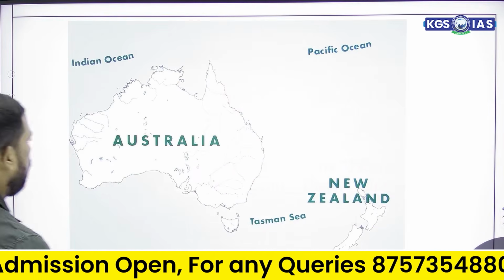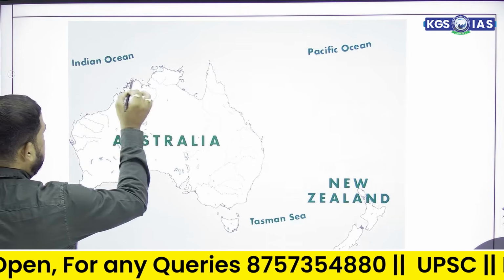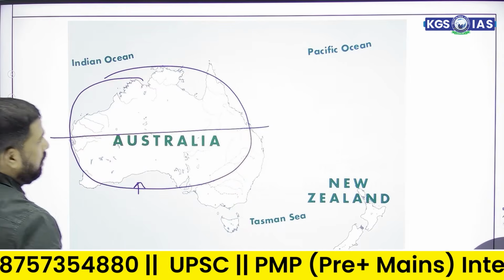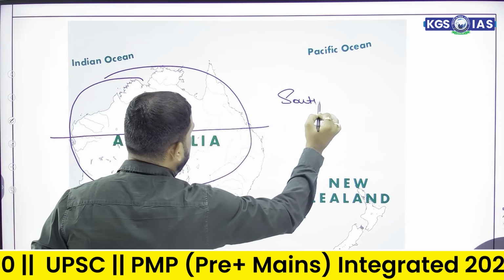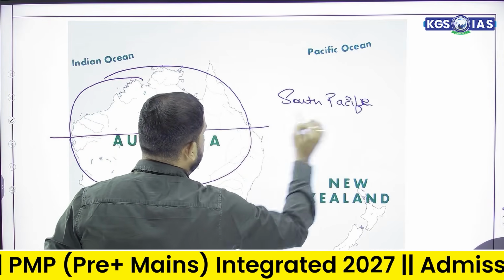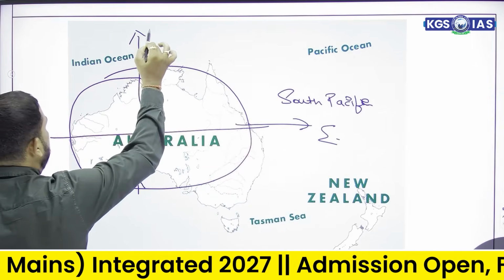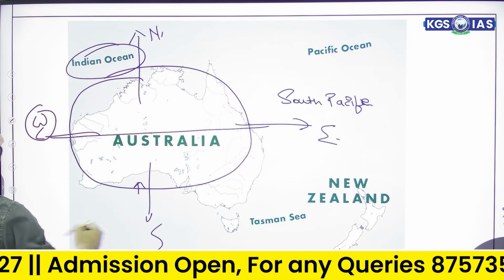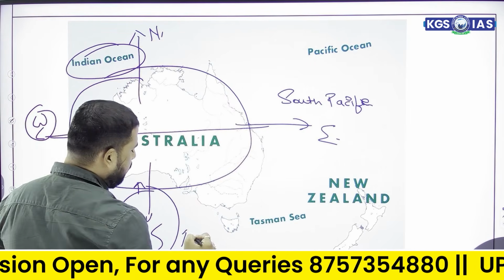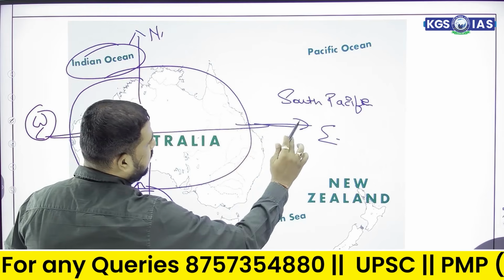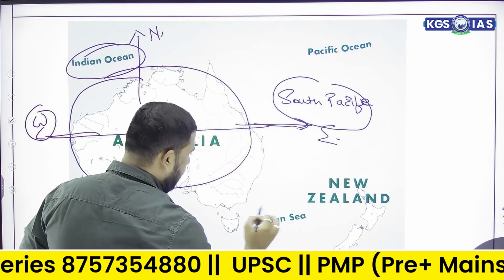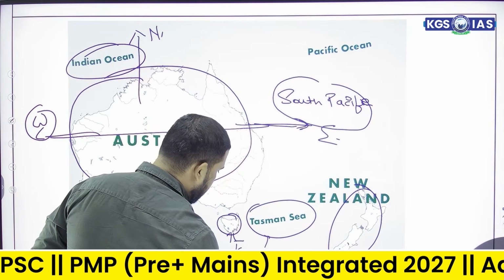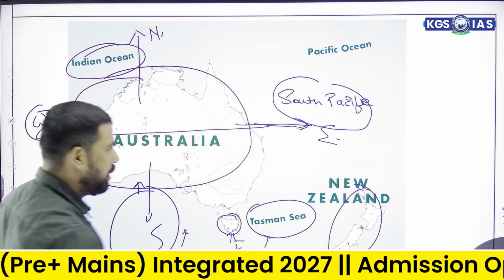Now moving forward, Australia is present in the southern Pacific Ocean. The South Pacific Ocean is on the eastern side. This is eastern Australia, this is the northern part, this is the southern part, this is the western part. On the western part, the Indian Ocean is there. In the southern part, the Indian Ocean is there. Some part of the Southern Ocean is also present. And in the eastern front, the South Pacific Ocean is there. Here is a sea named the Tasman Sea, which is nearby New Zealand. Here, Tasmania, the seventh territory of Australia, is present.